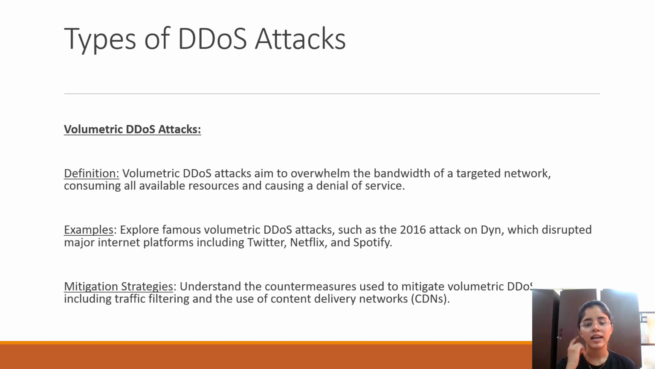An example of a volumetric DDoS attack is in 2016, when there was a huge disruption in major internet platforms like Twitter, Netflix, and Spotify. These three are major internet platforms, but there was an attack on them with this volumetric DDoS attack. Mitigation strategies. Understanding the countermeasures used to mitigate volumetric DDoS attacks, including traffic filtering and use of content delivery networks. We have to filter the traffic, which means we have to see which are the malicious attacks and which are the normal logins, and make sure that malicious traffic won't reach the victim, in the sense the server.